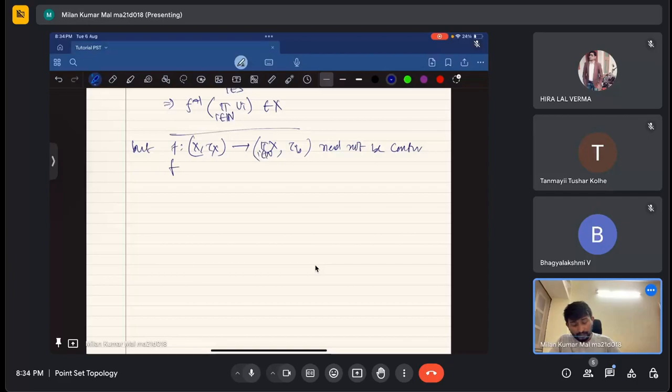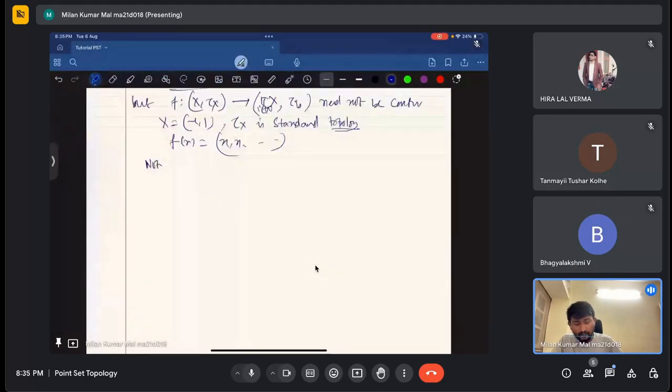How? Let's take X equals -1 to 1 and tau X is the standard topology. Standard topology means the usual open intervals and all those things are the actual open sets. Now, if F is something like F(x) = (x, x, x, x, ...).